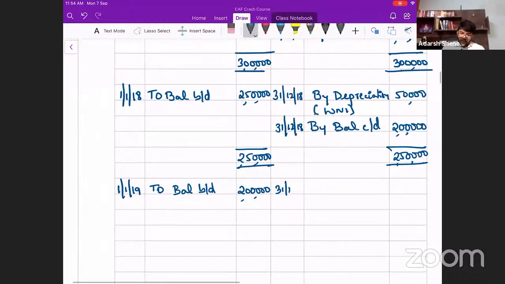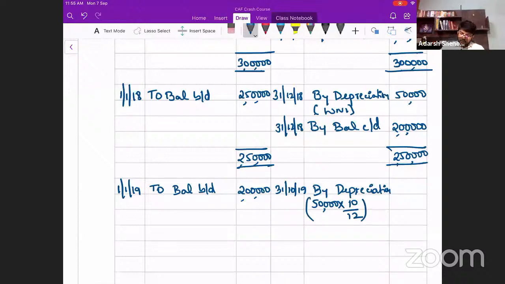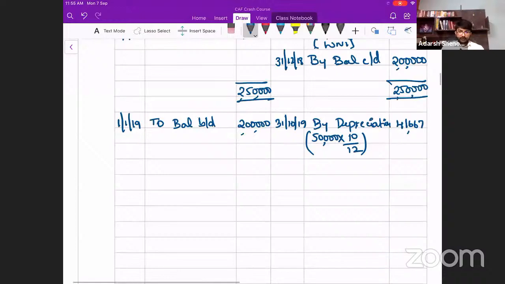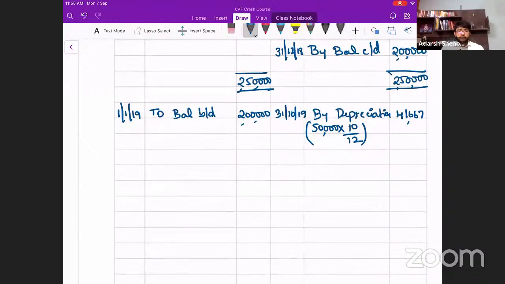So on 31/10, let's charge depreciation 2019 by depreciation. Could you please tell me how much is the amount of depreciation I have to charge? I have to calculate it. 50,000 into 10/12. The annual depreciation was 50,000 into 10/12. We have used it for 10 months. How much is the depreciation amount you get? 41,667. Is that correct? Yes. Avoid writing decimals in the ledger account.